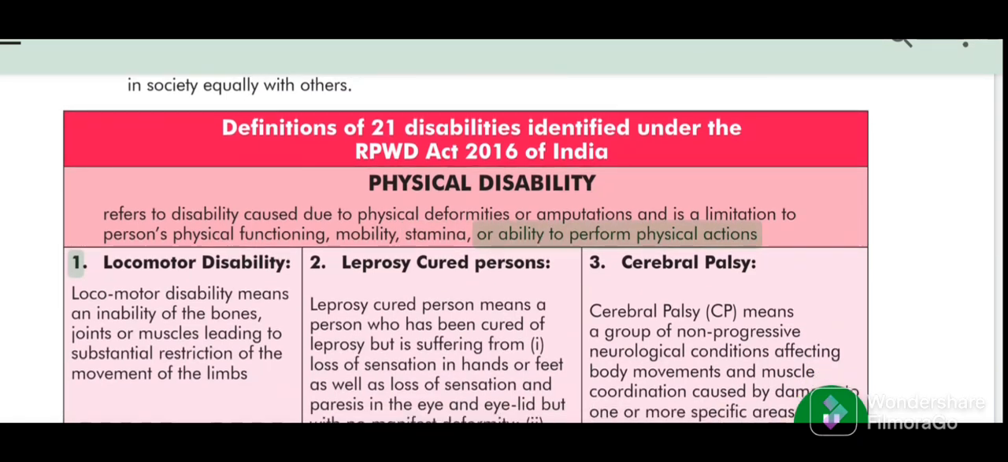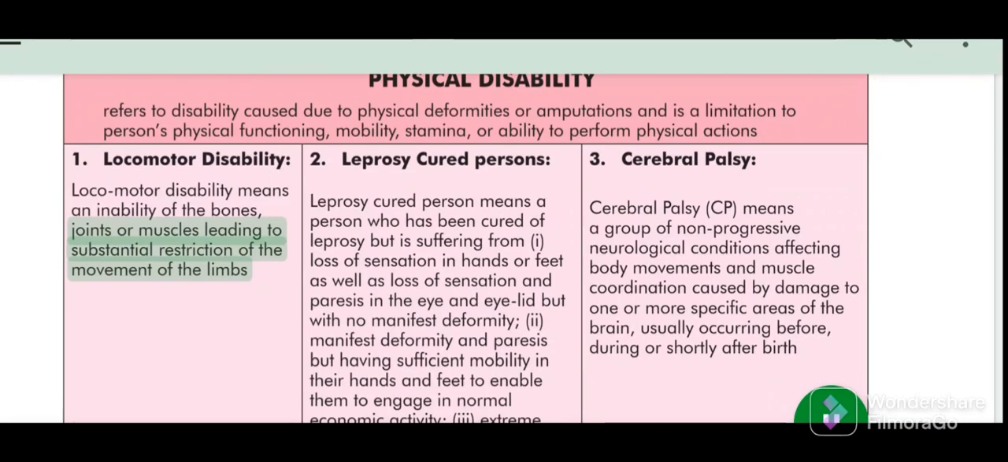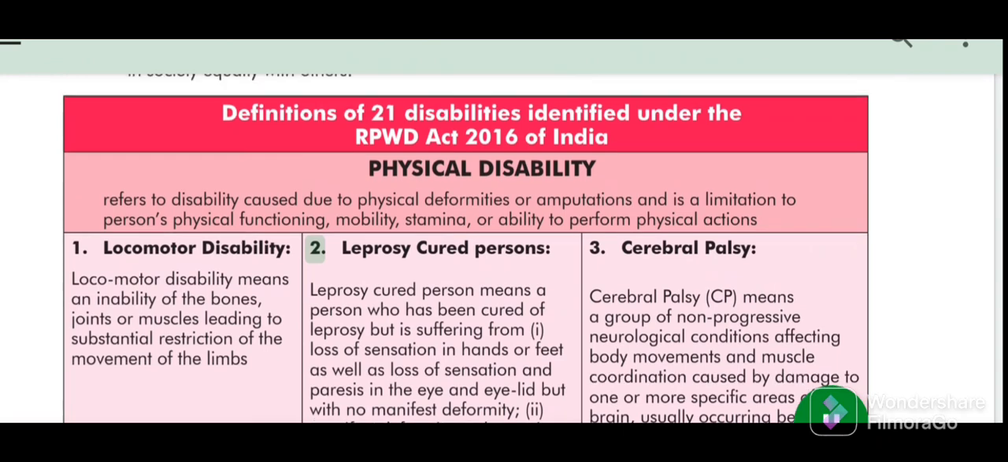1. Locomotor disability. Locomotor disability means an inability of the bones, joints or muscles leading to substantial restriction of the movement of the limbs. 2. Leprosy cured persons.